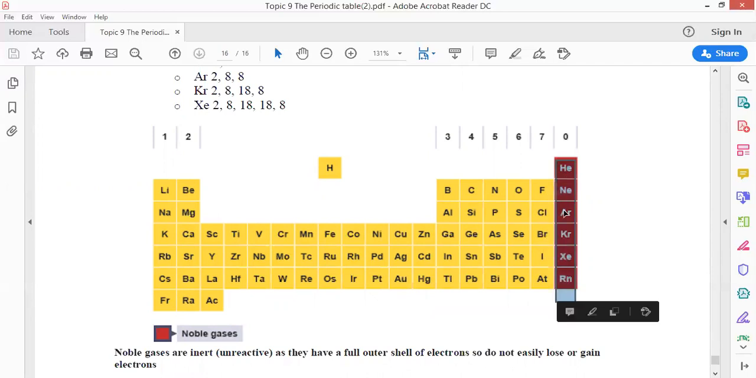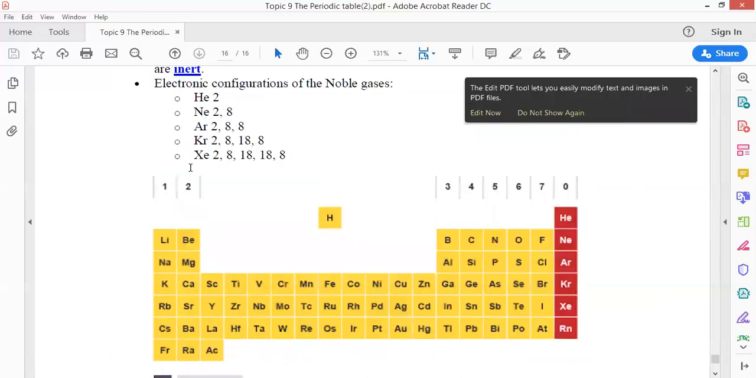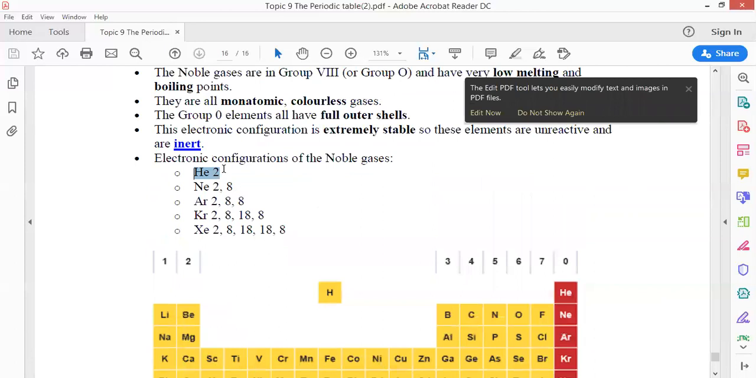These elements are unreactive elements. Why? Because in the outermost shell, how many electrons? As you see here, helium is an exception, with only 2 electrons. But what about neon? How many electrons in the outermost shell? 8.